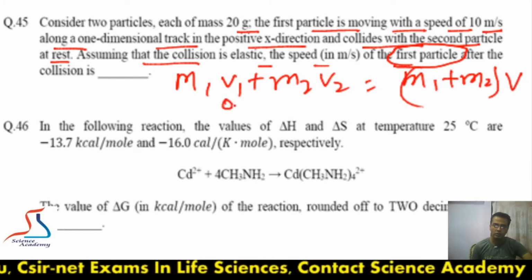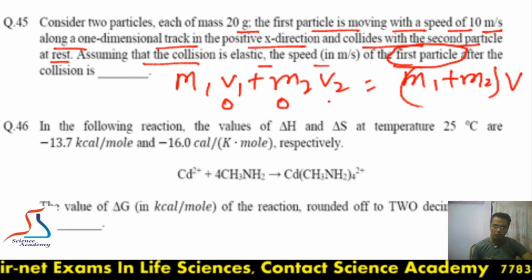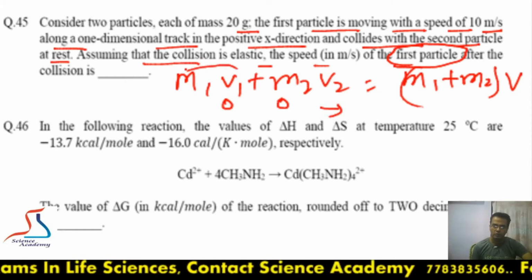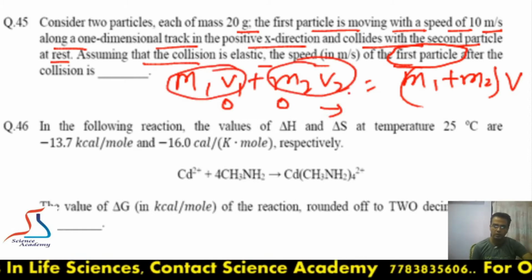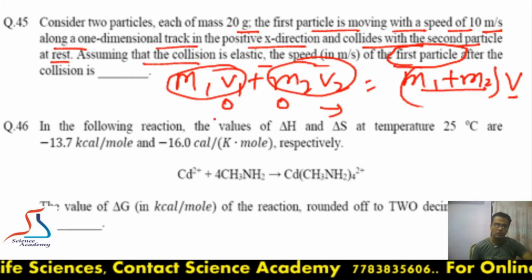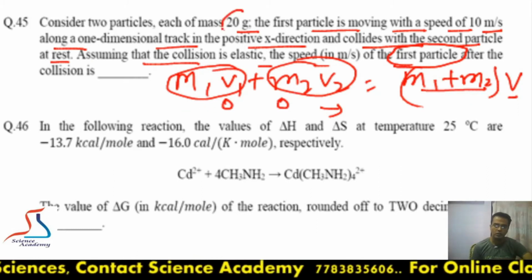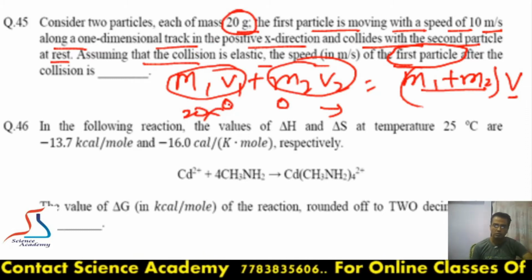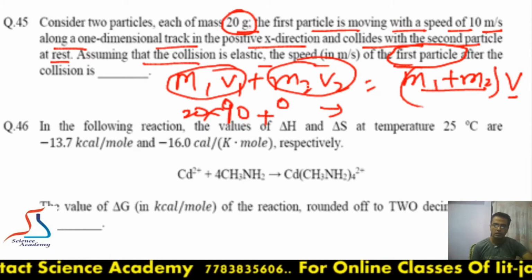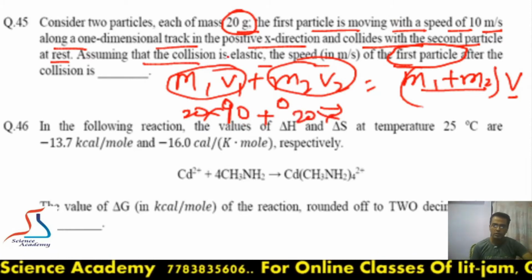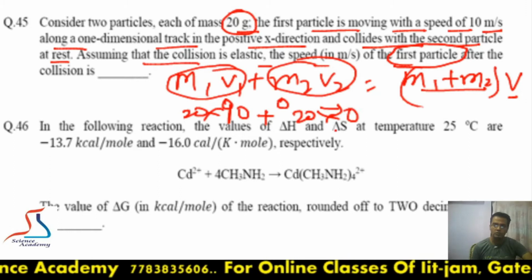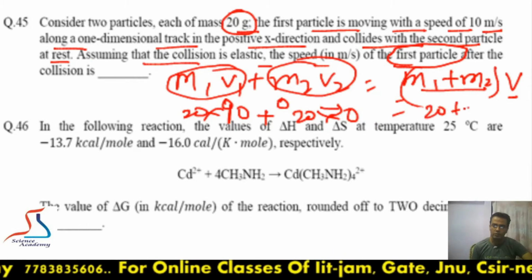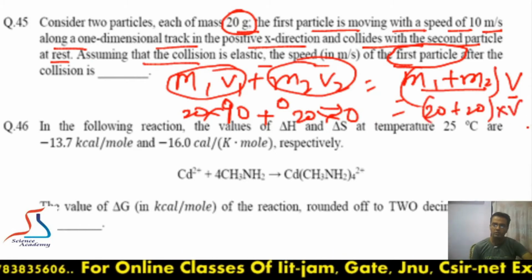When two particles collide together, their momentum is always conserved. So the momentum of the first particle plus the momentum of the second particle equals the final momentum after combining. So m1 v1: the initial mass is 20 gram, velocity is 10, so we multiply 20 by 10, plus 20 for the second particle, which is at rest, so its value will be 0. m1 plus m2 will be 20 plus 20, and this will be the final velocity.